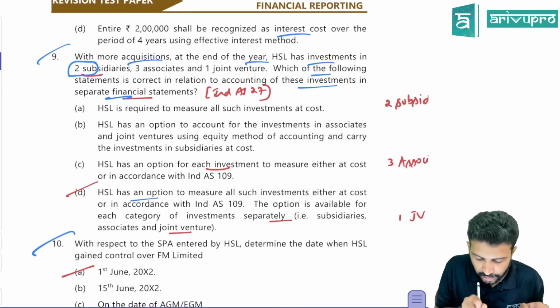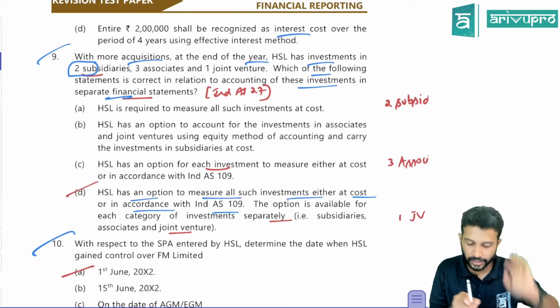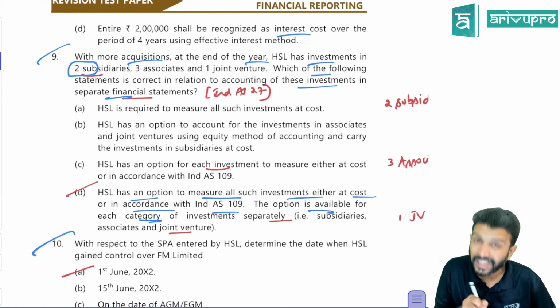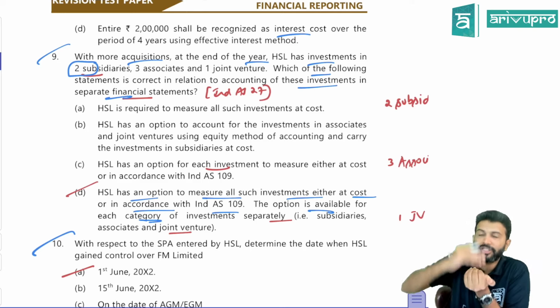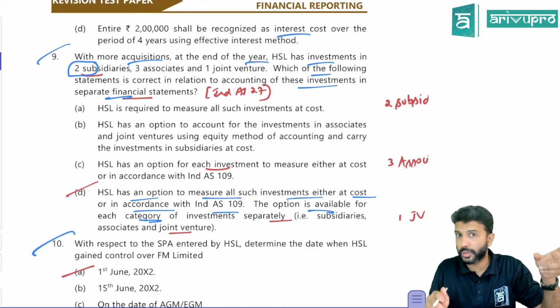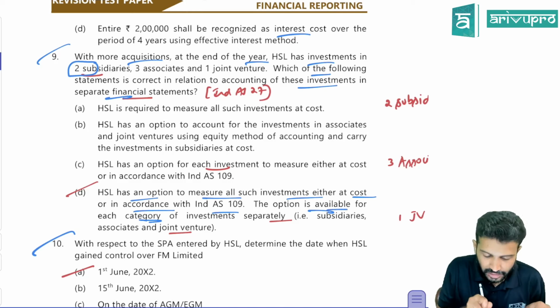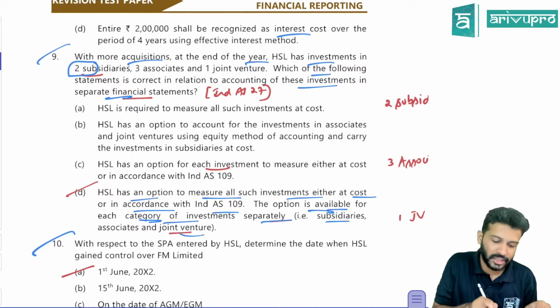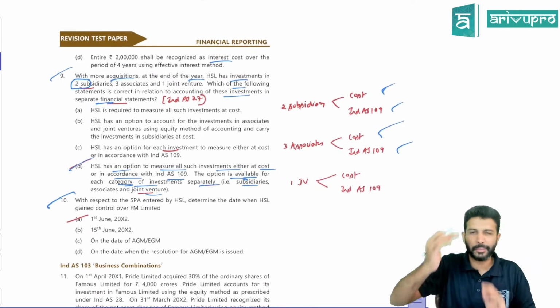HSL, check this. HSL has an option to measure all such investments either at cost or in accordance with Ind AS 109. Correct. However, the option is available for each category of investment. This choice of cost or Ind AS 109, that valuation is not on an individual basis. It's based on category basis. So yes, the option is available for each category of investment separately. So hence D for Delhi is the right option in this particular case study. Okay, so theory based question.